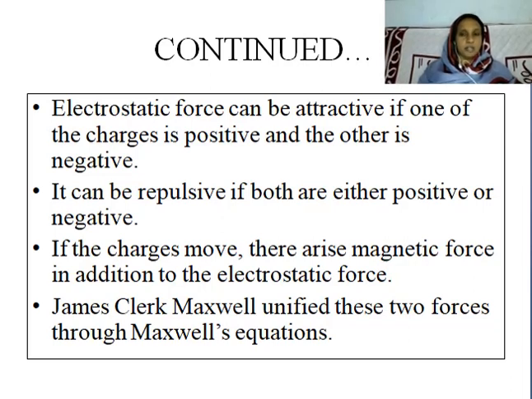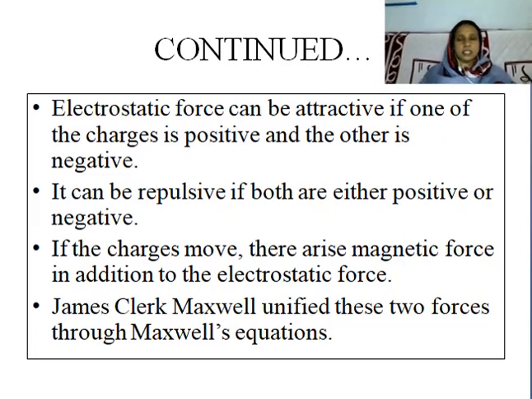In our previous lecture, we learned that gravitational force is always attractive. If the two charges are of the same polarity, both positive or both negative, then there is a repulsive force, otherwise there is an attractive force.